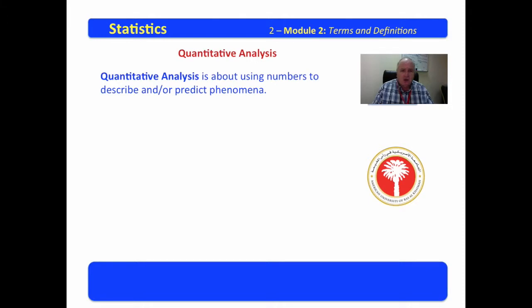Now, if you will recall, quantitative statistics was about numbers or things that can be quantified. Quantitative analysis is about using these numbers or values to describe and/or predict phenomena. The two key words here are describe and predict. We may say describe or infer. Infer is another word for predict, and we will talk about descriptive and inferential statistics.